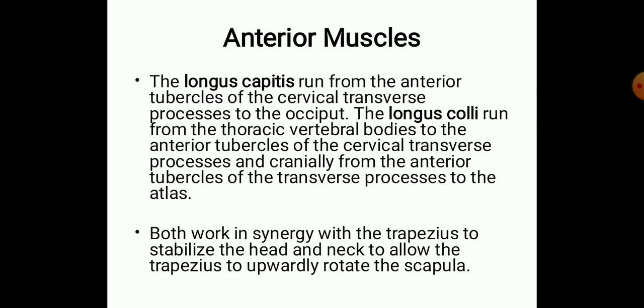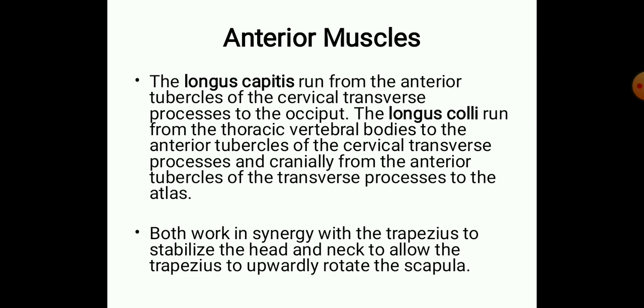Next are the anterior muscles. So what are the anterior muscles? The longus capitis runs from the anterior tubercles of the cervical transverse processes to the occiput. The longus colli runs from the thoracic vertebral bodies to the anterior tubercles of the cervical transverse processes, and cranially from the anterior tubercles of the transverse processes to the atlas.